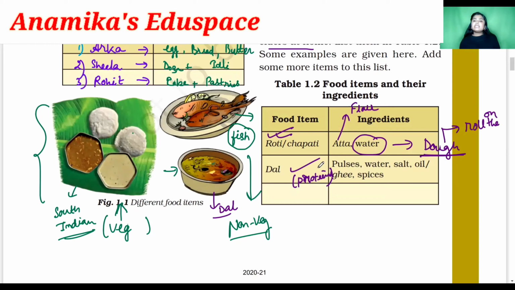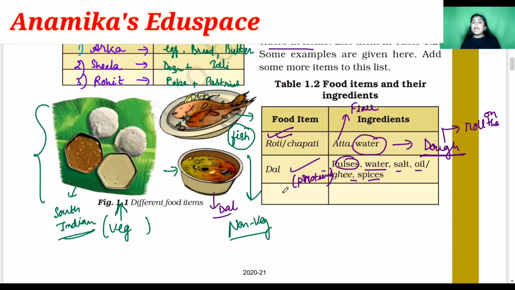In dal we need pulses, water, a pinch of salt, then oil or ghee or some spices to spice up the food item, that is dal.